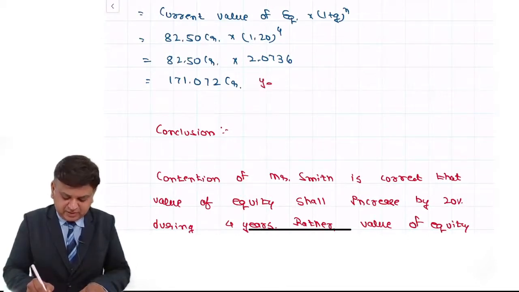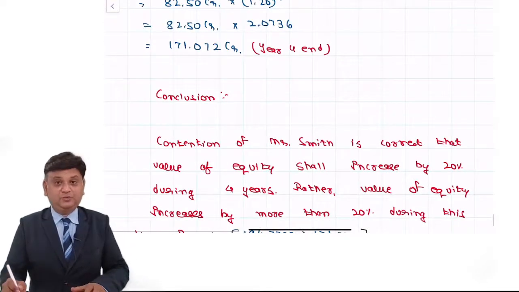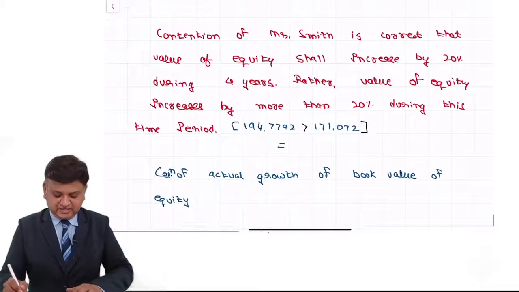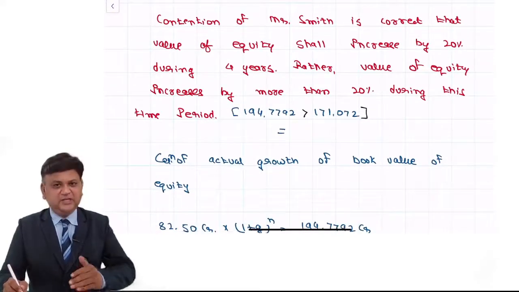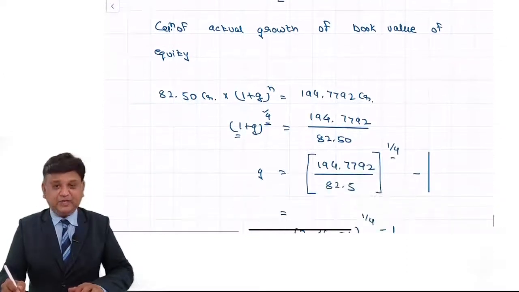This is the value it should have been at year 4 end. But actually the value is more. So yes, whatever Mr. Smith says is correct.